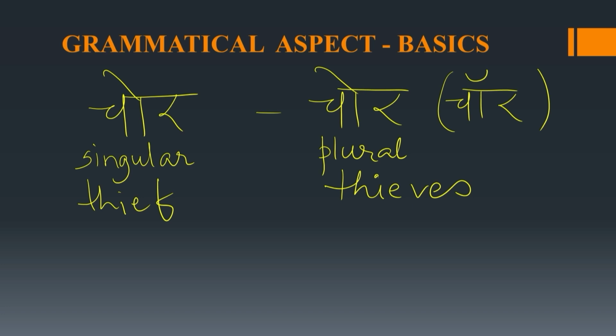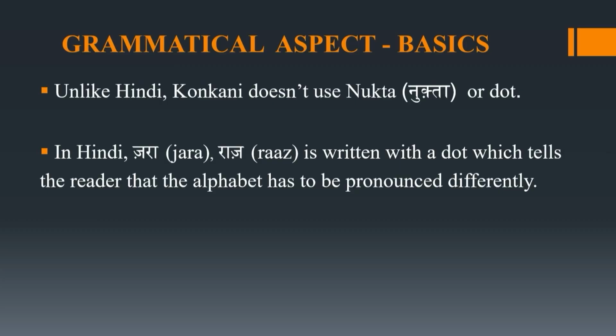Now in Hindi we see nukta. Nukta or dot, which is used to denote the alphabet which has to be read differently. Nukta, this will be below the letter. Now let's see examples in Hindi first. Zara, so this is pronounced as zara.